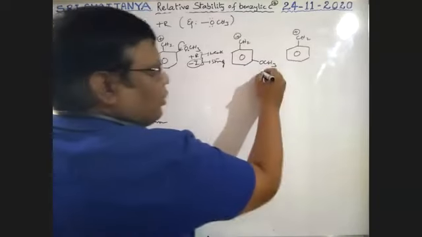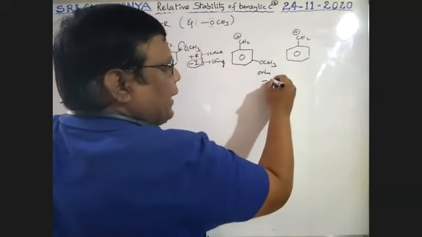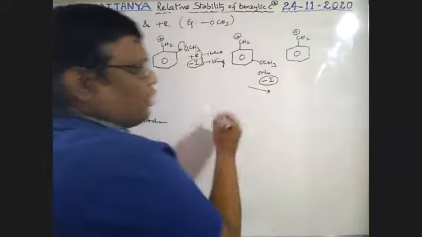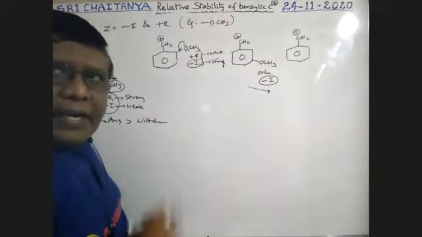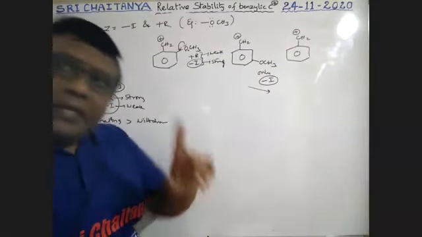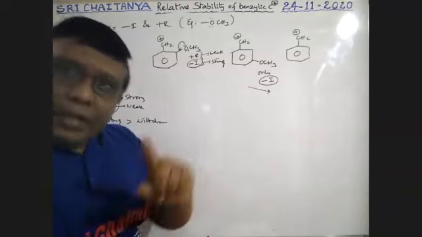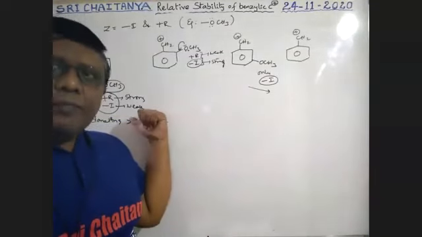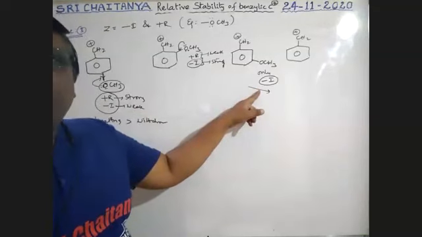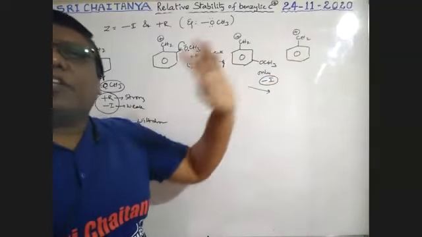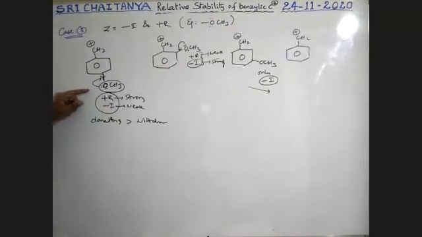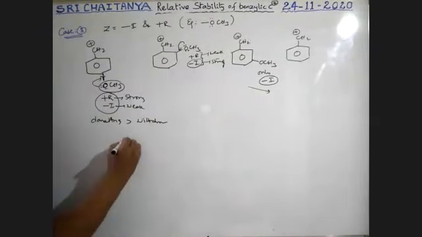Next, here only minus I. That means only withdrawing tendency, no donating tendency. Here, donating and withdrawing both are there, but some donating is there, though not this much. Here, only withdrawing nature. It is no donating, no withdrawing nature. Now tell me the answer. So it is the greatest donating tendency. Therefore, 1 is greater than.